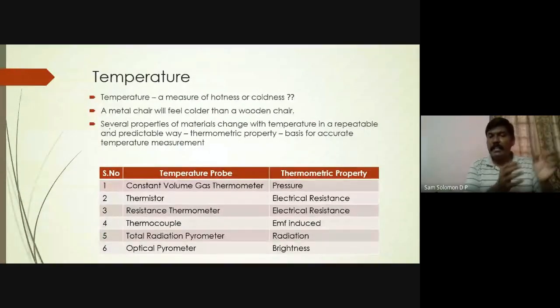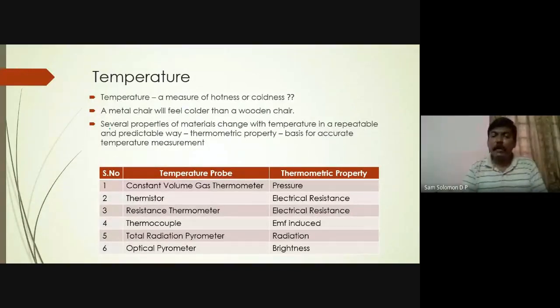The moment it is put in a hot place, the pressure inside increases if the temperature is large, and it decreases if the temperature is less. So if you are able to measure temperature based on pressure, then that pressure is called a thermometric property. So your constant volume gas thermometer works on pressure.